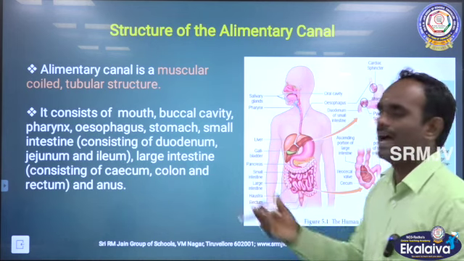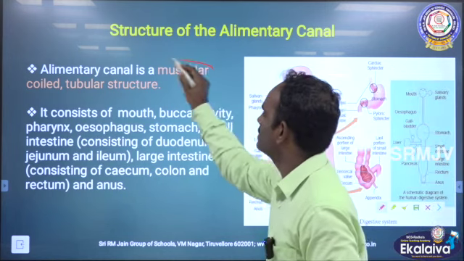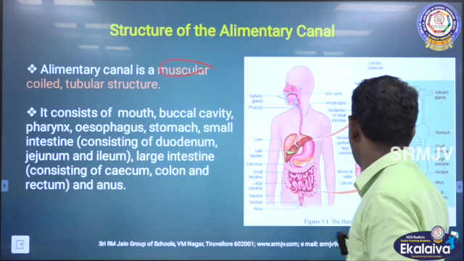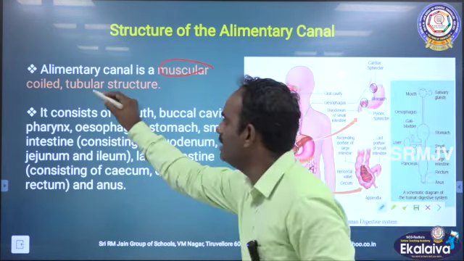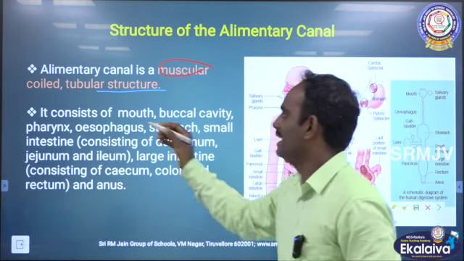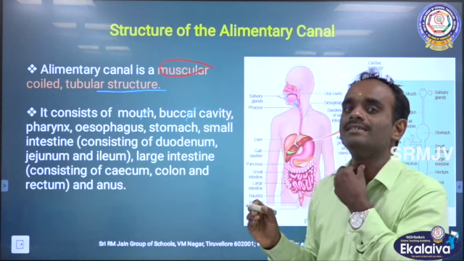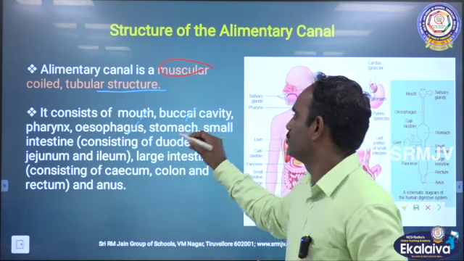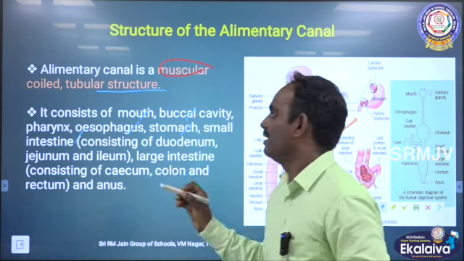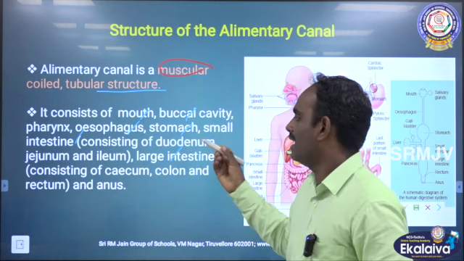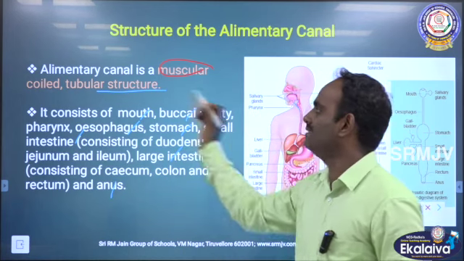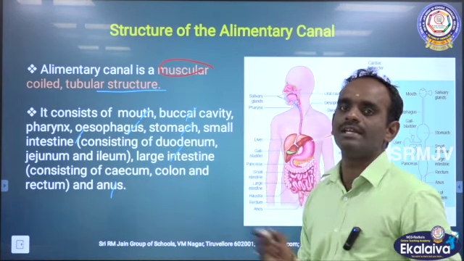See here, the alimentary canal is a muscular, coiled tubular structure. It is a tube-like structure that starts from the buccal cavity or mouth. It consists of the mouth, buccal cavity, pharynx, esophagus, stomach, small intestine, large intestine, and anus. All these are said to be the alimentary canal.